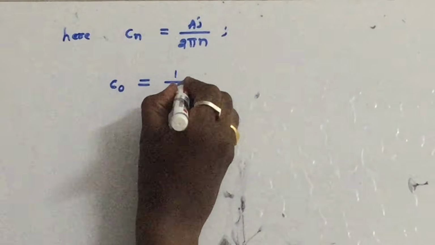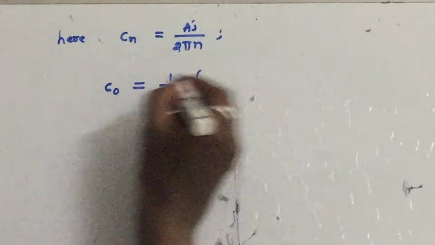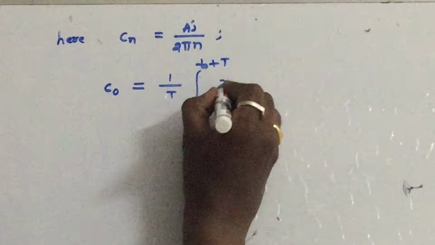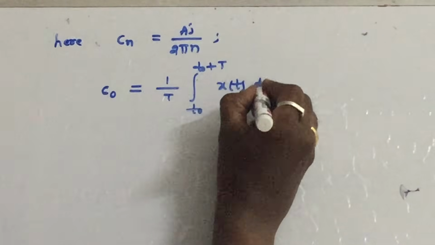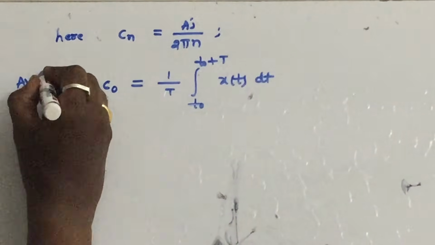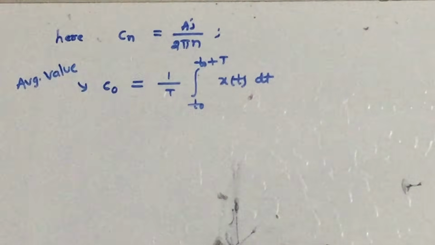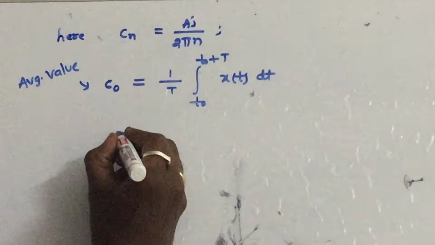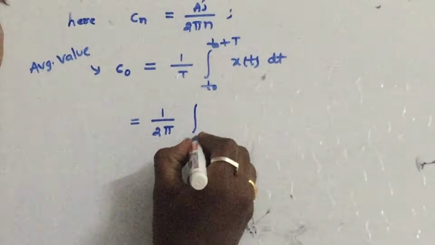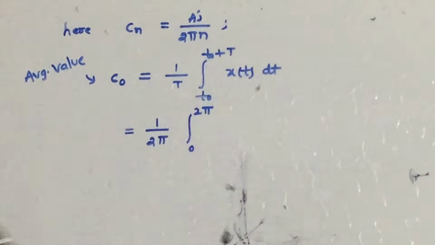As explained in the previous class, the C0 formula is 1 by T into, just substituting n is equal to 0, the integral from t0 to t0 plus T of x of t into dt. This is the average value formula, similar to A0 of the trigonometric Fourier series. So what is the time period? 1 by 2 pi, integral 0 to 2 pi.